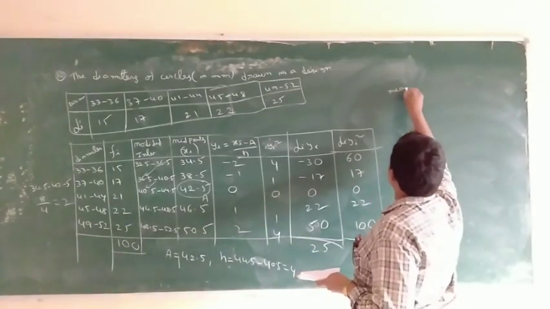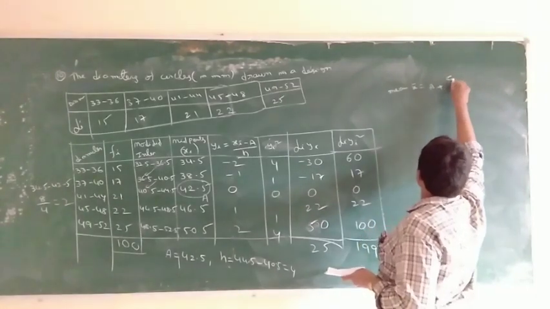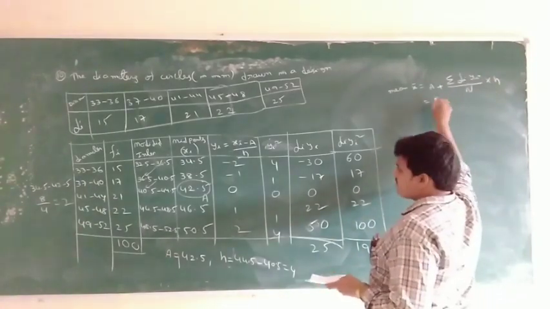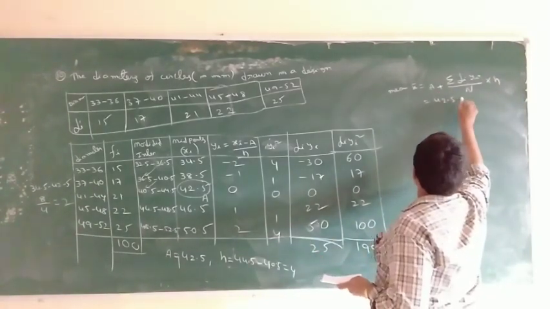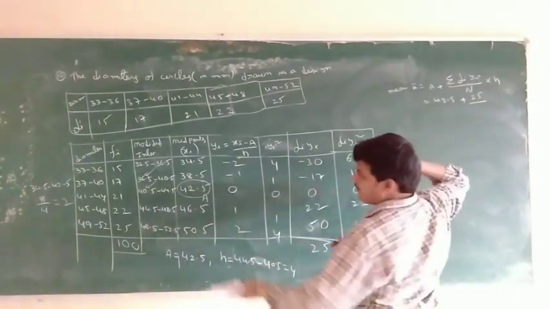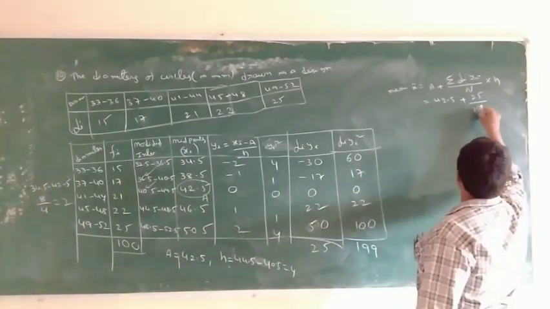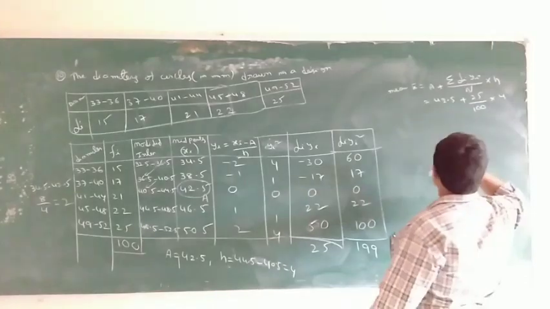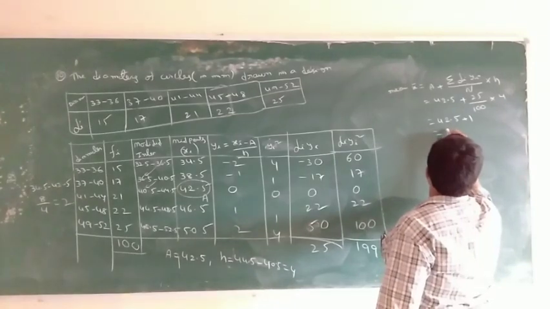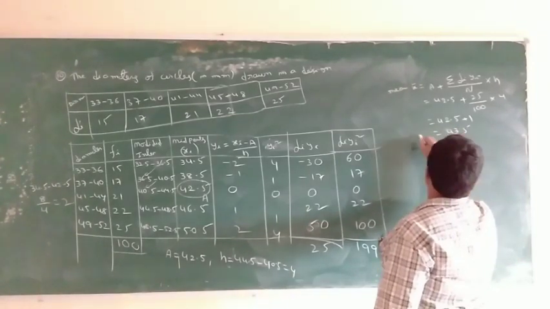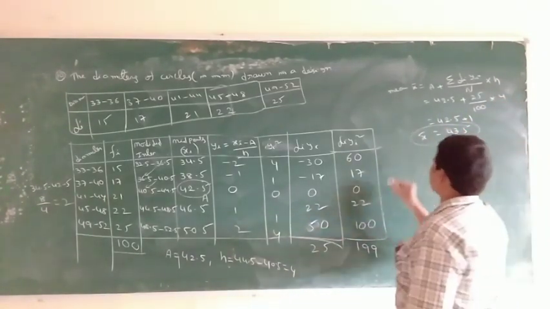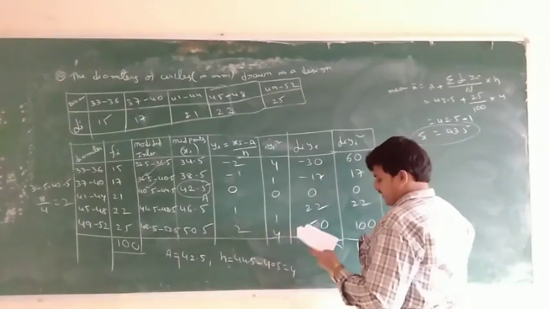First mean. Mean x bar is the formula a plus sigma fi into yi by n into h. A is equal to 42.5 plus sigma fi yi is 25 by capital N is equal to 100, into h is equal to 4. So that is equal to 42.5 plus 1, which is 43.5. Then standard deviation.